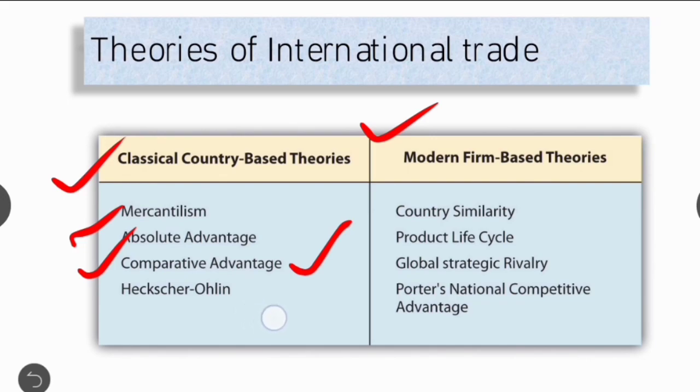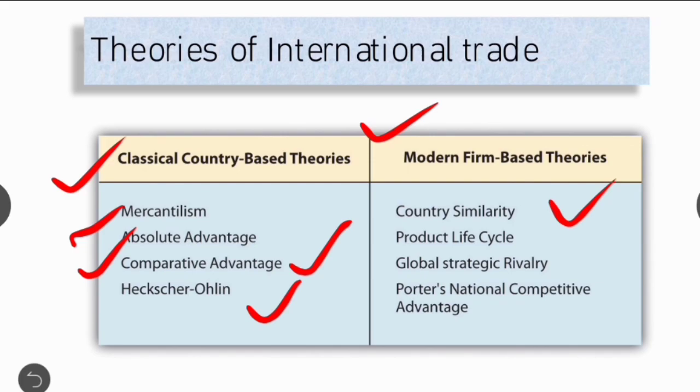The fourth classical country-based theory is Heckscher-Ohlin. It is also called factor endowment theory or HO theory. It is given by Eli Heckscher and Bertil Ohlin. Right? Then modern firm-based theories: number 1, country similarity theory, given by Staffan Linder, a Swedish economist, in 1961. It explained the concept of intra-industry trade.